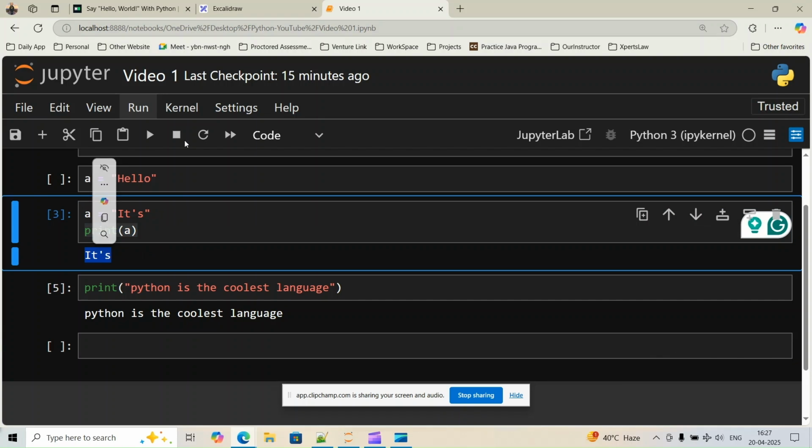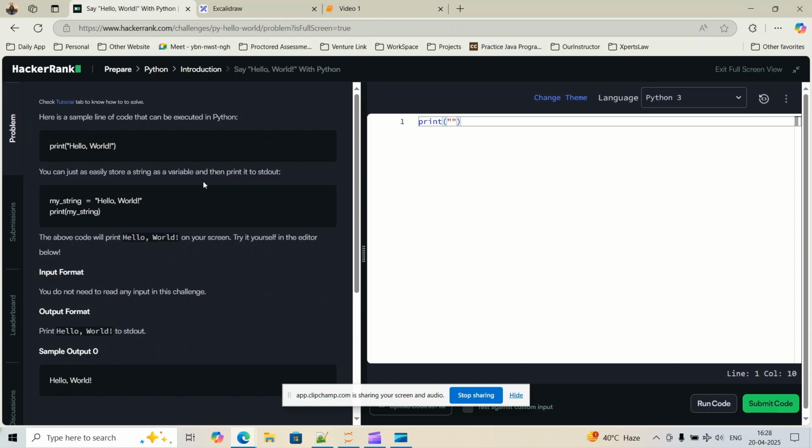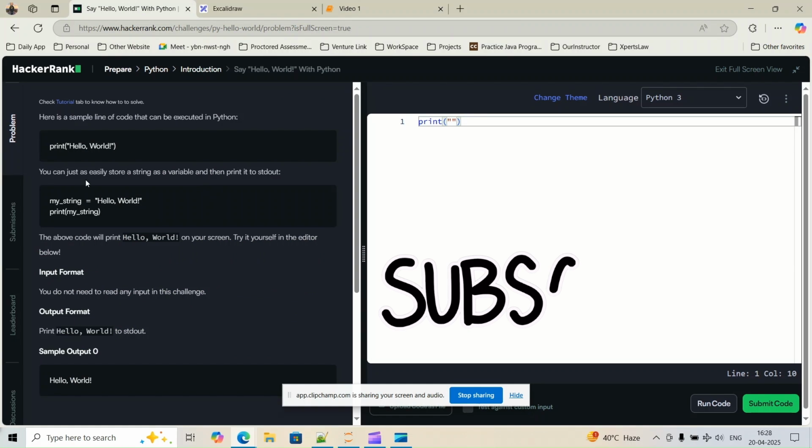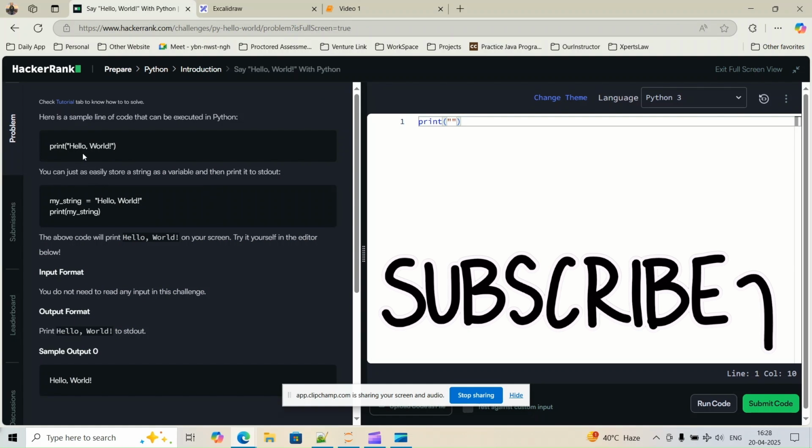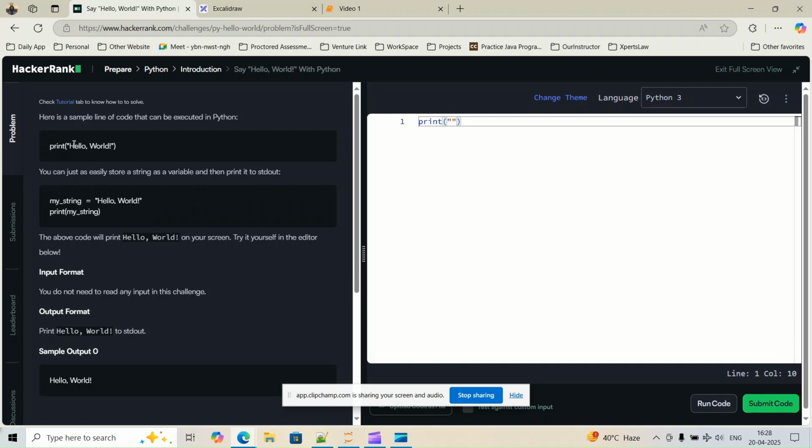Now let's go to the question. Here we have the example, print hello world. What it is doing is just printing hello world on the console, or you can store it in a variable, like my_string, which stores hello world, and then print the variable directly.